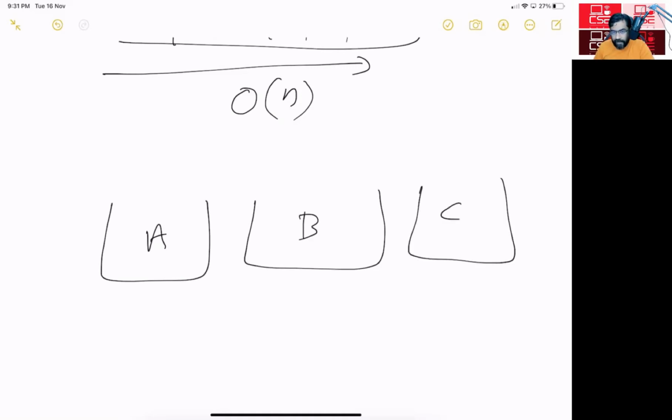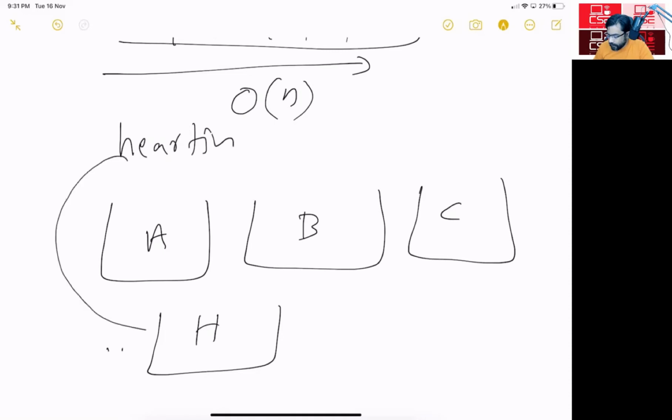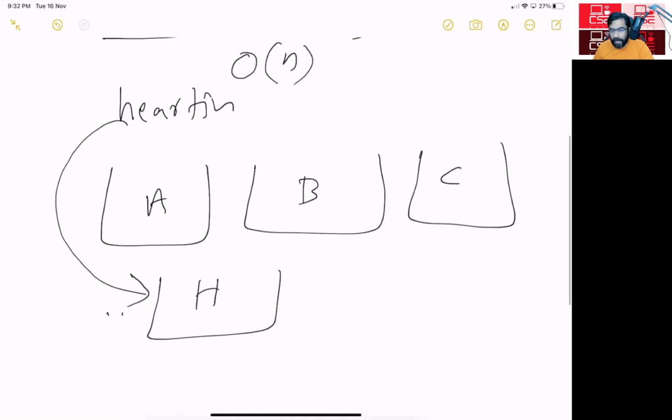Now, whenever I get a name like Hartin, I'll have to only check this bucket. I will not have to check anything else. I will have to only check this particular bucket. Imagine that I have only 10 students whose names start with H. Then I'll have to traverse only 10.